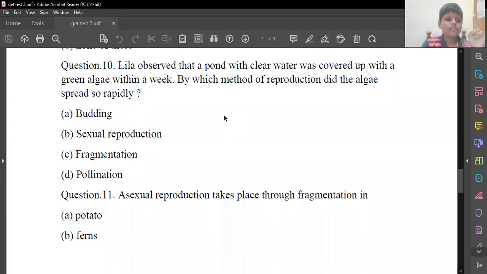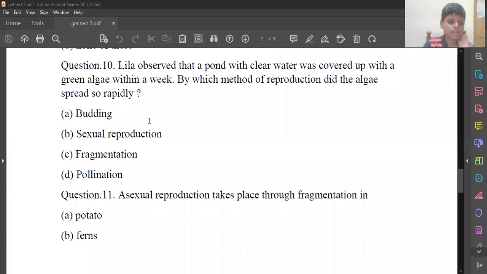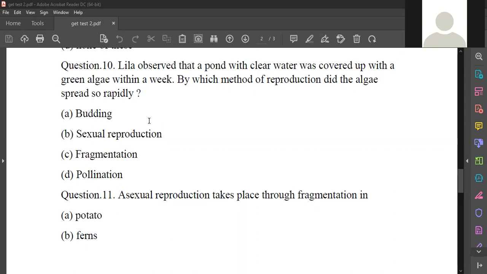Fragmentation. Sir, algae reproduces through binary fission, right? Actually, it happens through binary fission, everything, but fragmentation is most common. Yeah, but algae will mostly spread rapidly through fragmentation only. Yeah, that's why we take that as the correct answer.